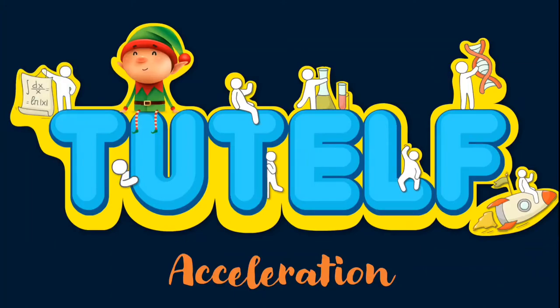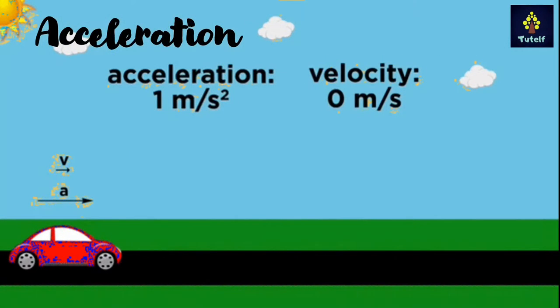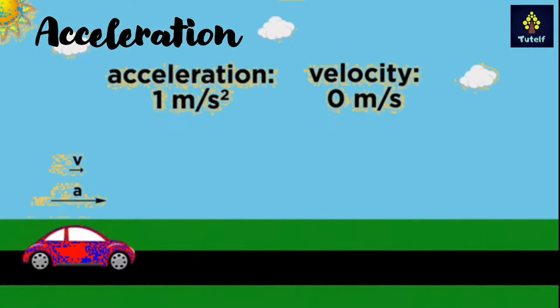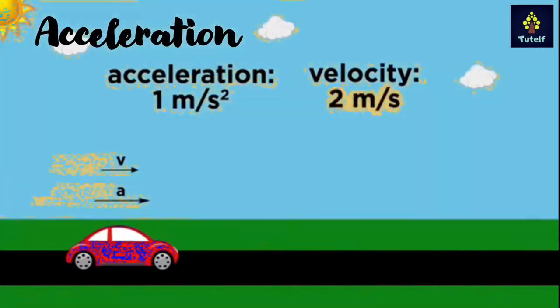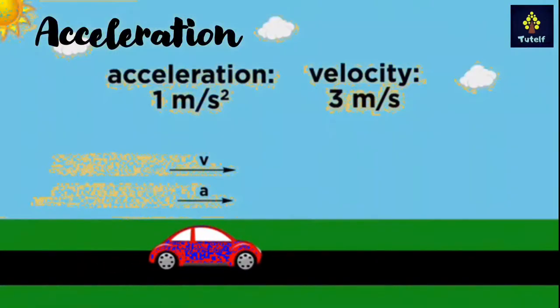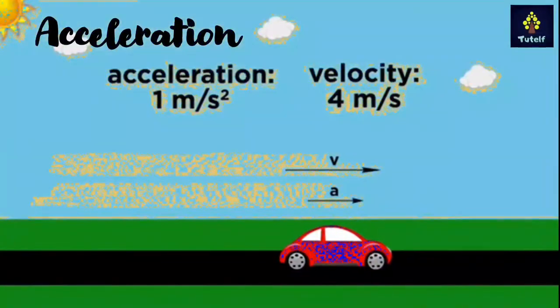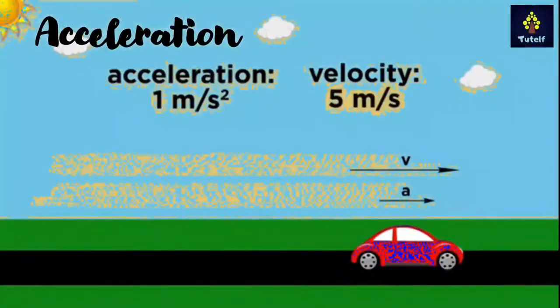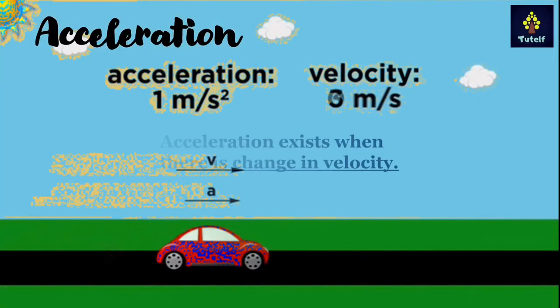Today we are going to study about acceleration. So on my screen you can see that a car is moving on a straight road and the velocity is increasing from 0 to 1 and further to 2 and then 3. And when the car will come to a halt, we will see that the velocity decreases and so does the acceleration. So why is this happening?